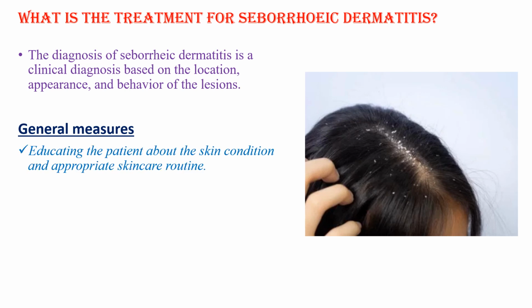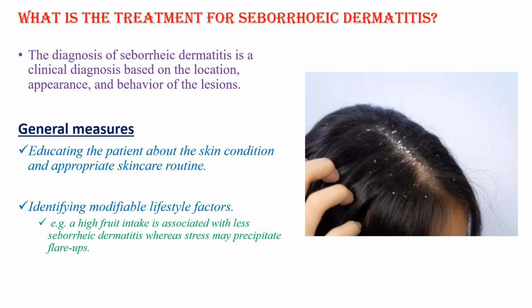General measures for treatment include educating the patient about the skin condition and the appropriate skincare routine, identifying modifiable lifestyle factors. For example, stress and the lack of sleep are associated with flare-ups, so modifying those things, and also high fruit intake is associated with less seborrheic dermatitis. So taking high fruit and decreasing stress and having adequate sleep decreases this problem, especially the flare-up.